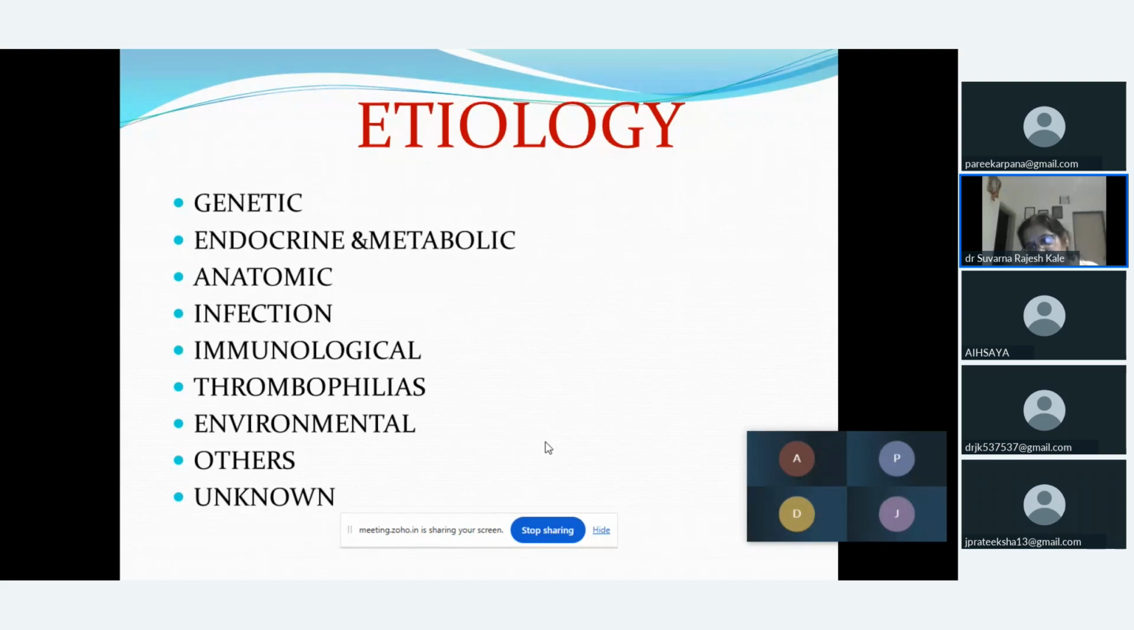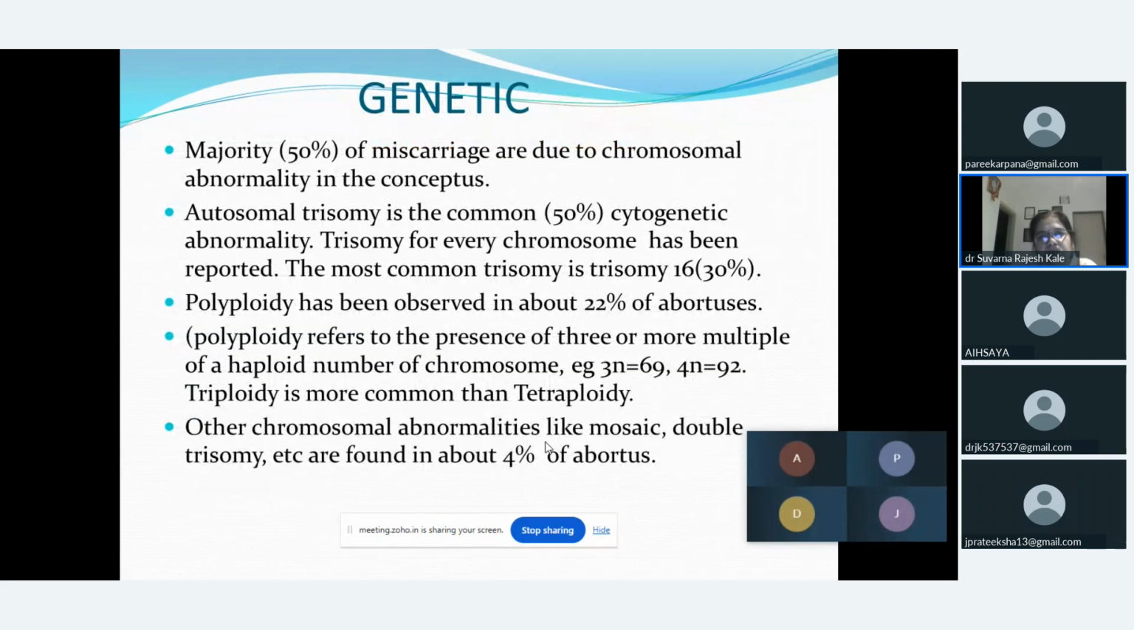Now we want to see what is the etiology behind abortion, why abortion occurs. The causes could be genetic factors, endocrine or metabolic factors, anatomic factors, infections, immunological factors, or thrombophilias. Some environmental factors also contribute, and other factors are sometimes unknown to us. So these are the etiological factors due to which abortion may occur. Now, one by one, we are going to see each of the factors in short.